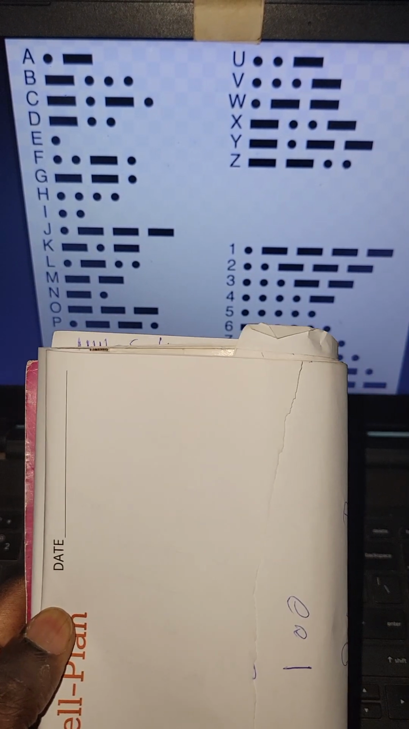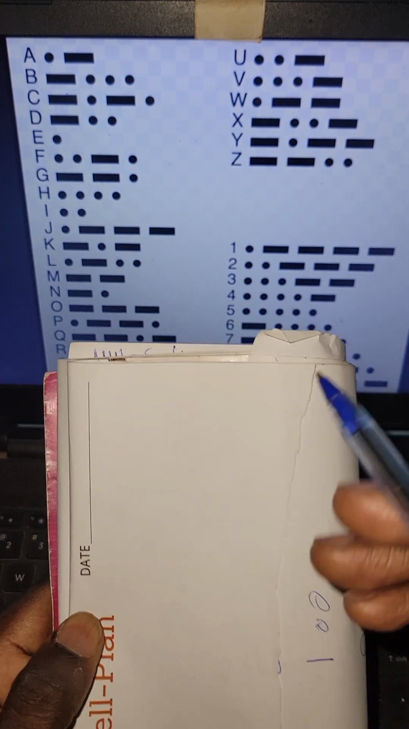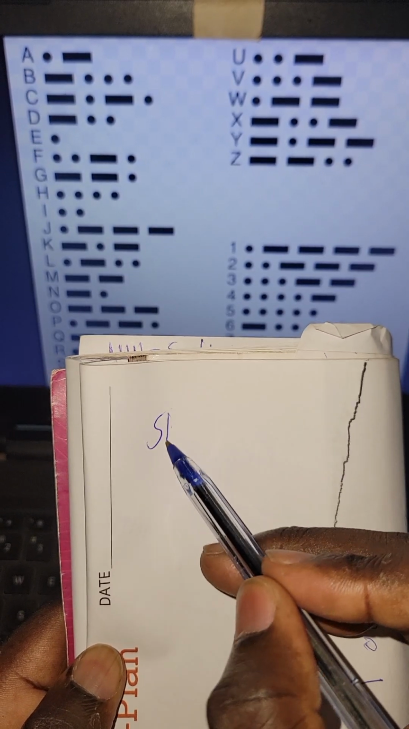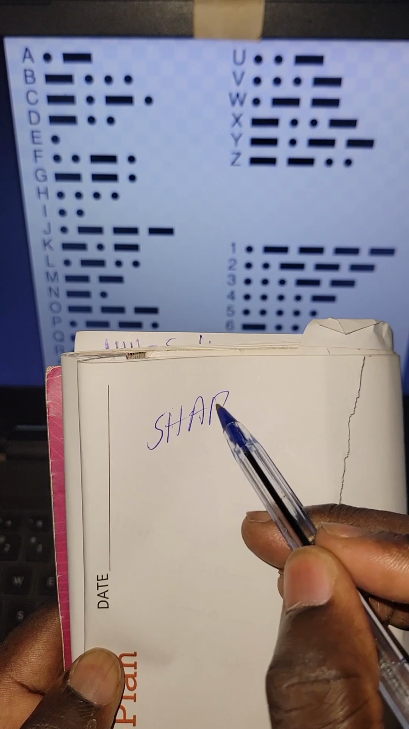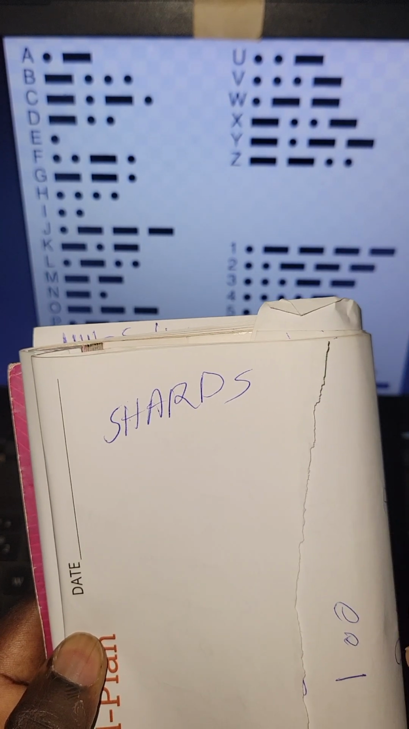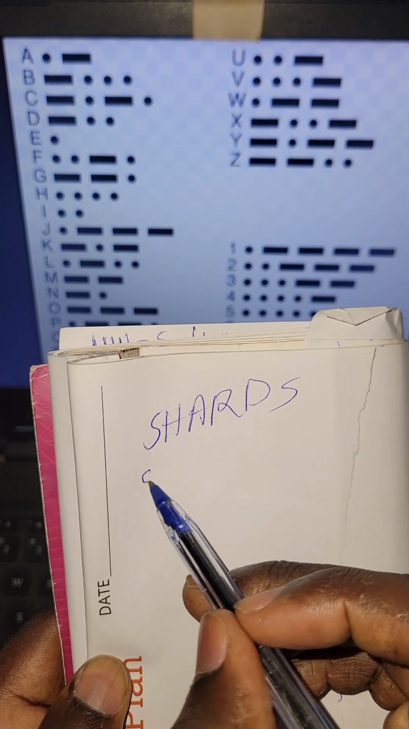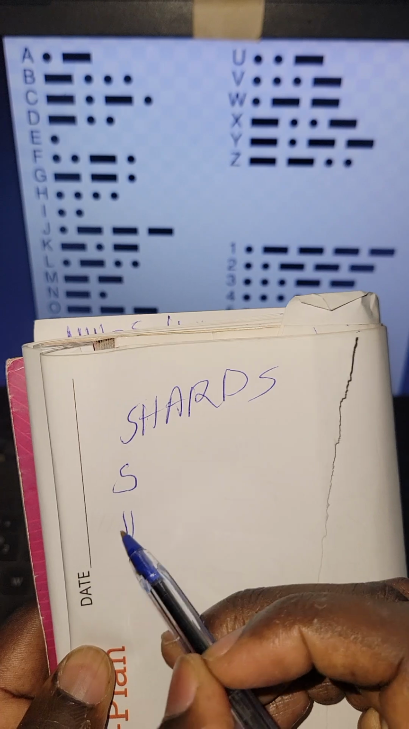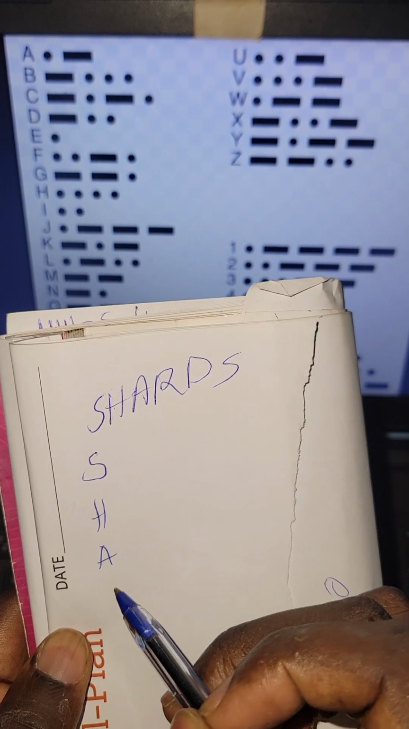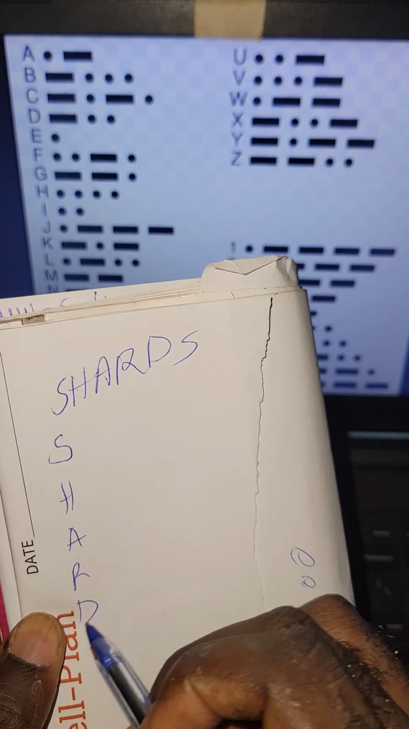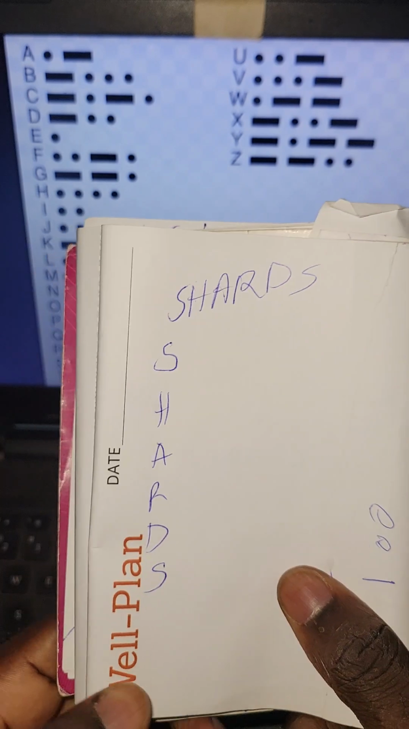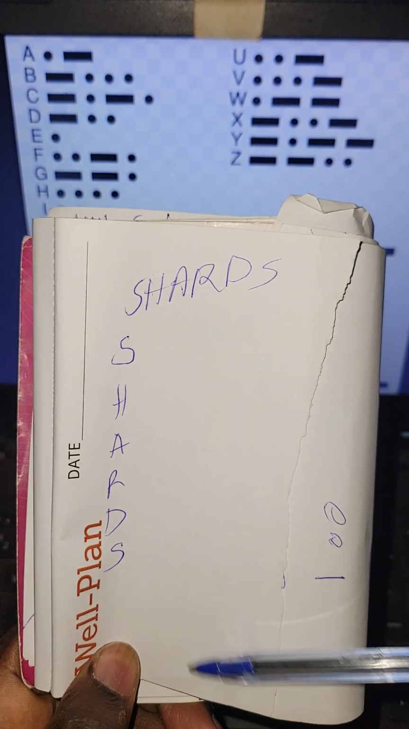In this simple video I'm going to be showing you today's daily cipher word, which is shards. As always, let's line up the letters S, H, A, R, D, S and find the corresponding Morse codes.